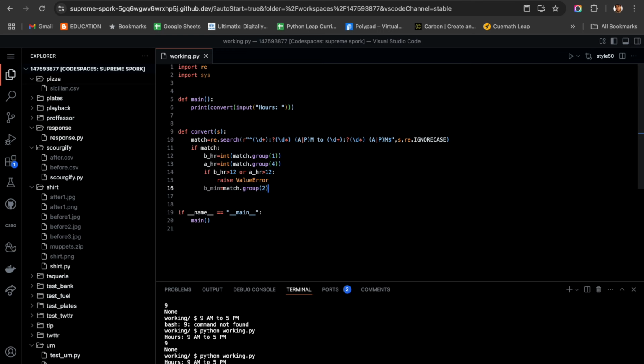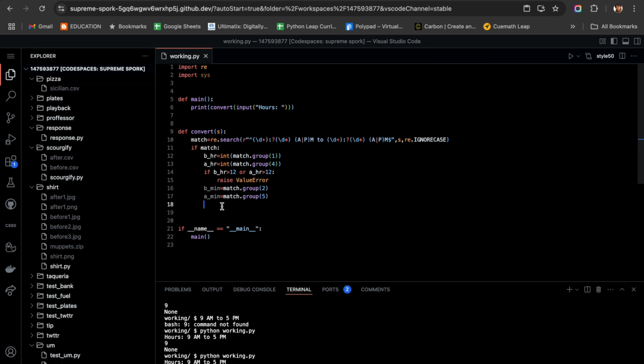Before minute is 2 and after minute is equal to match dot group 5. So before minute and after minute I am just assigning. Now let me check this before minute and after minute after assigning.